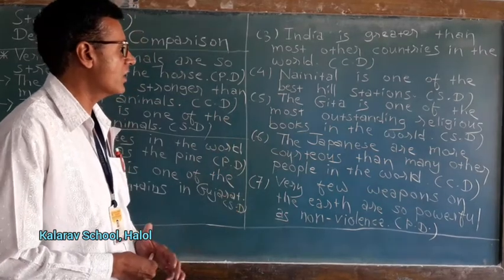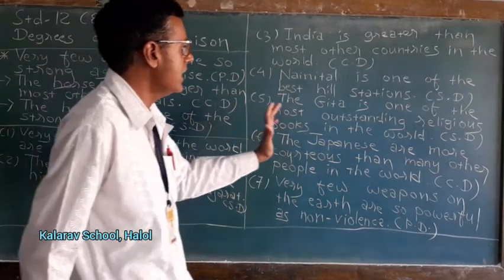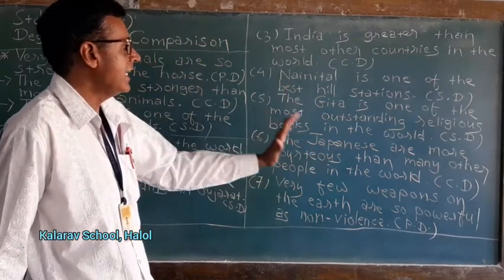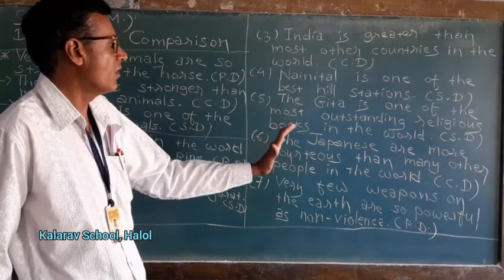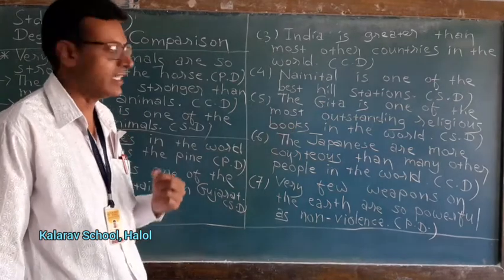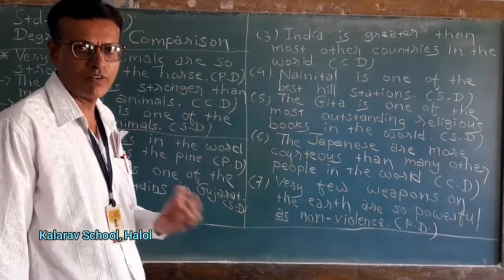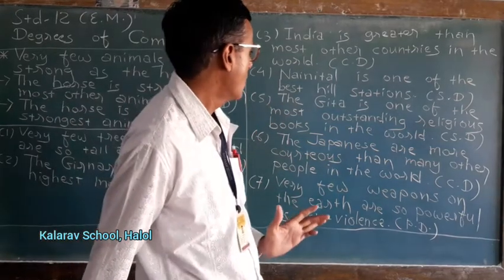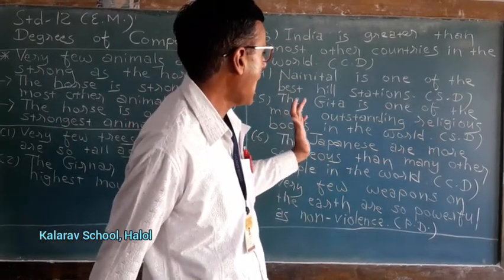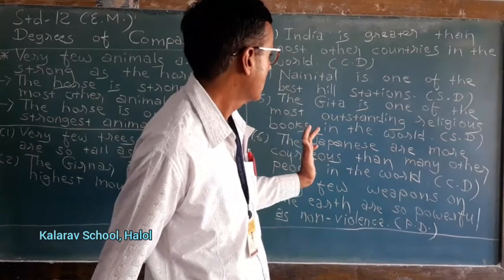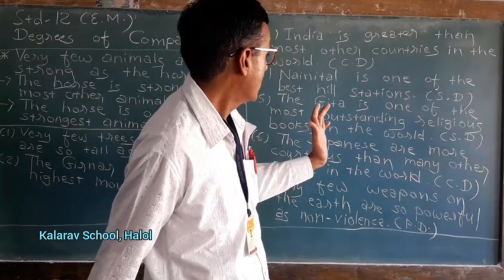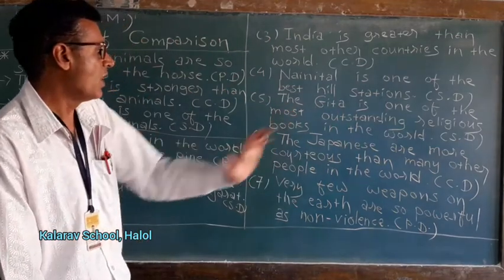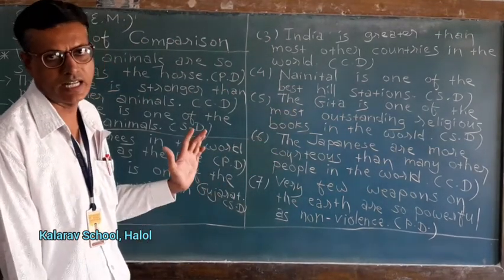Yeah, we can also convert in this manner. The Gita is more outstanding than many other religious books in the world. I am repeating the answer. This answer seems perfect. The Gita is more outstanding than many other religious books in the world. This is the correct answer.